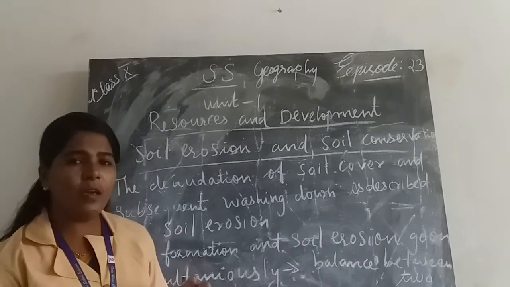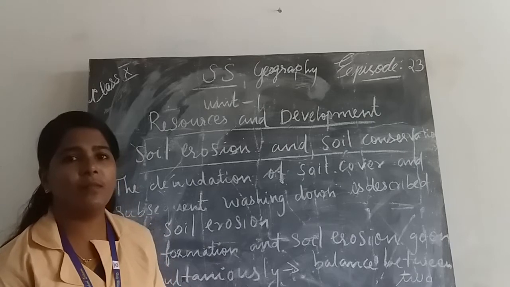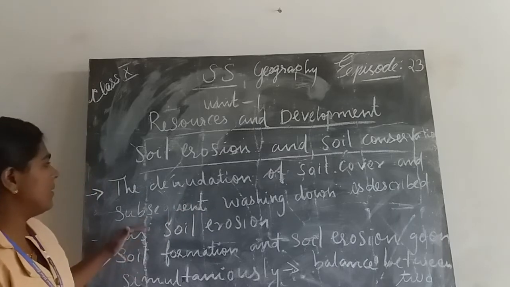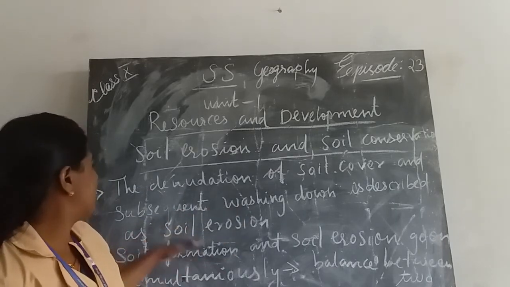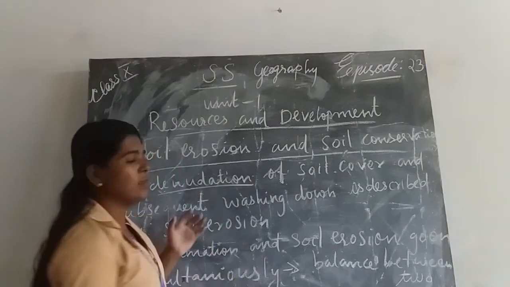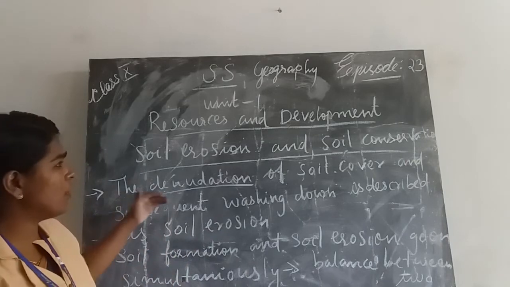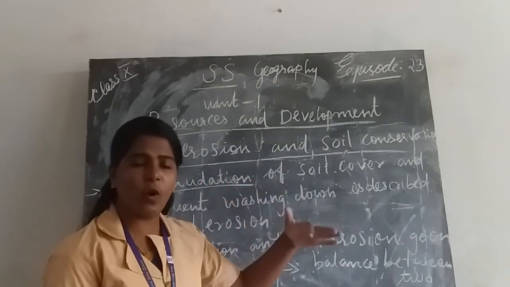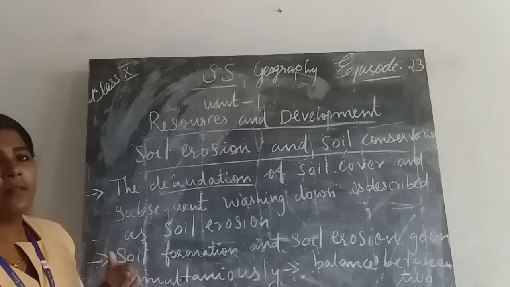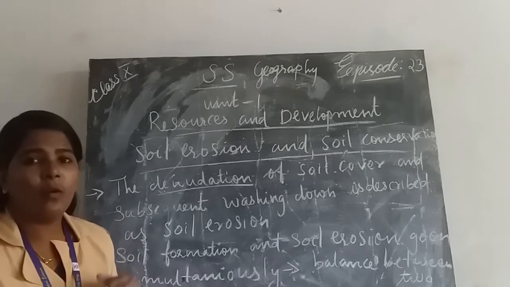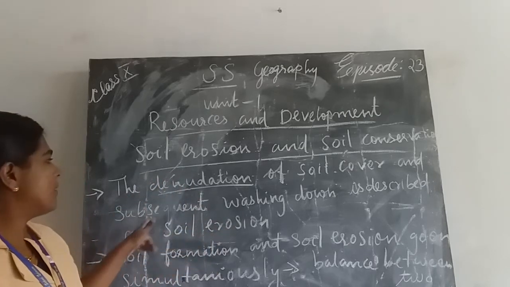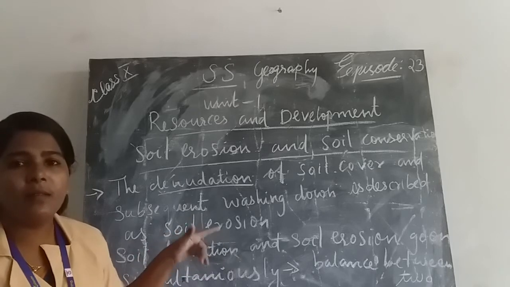If so, what do you mean by soil erosion? It's a simple definition. The denudation of soil cover and subsequent washing down is described as soil erosion. I already told you what denudation means. Denudation is washing away. Cover means the topsoil is denuded, and subsequently washing down is described as soil erosion.